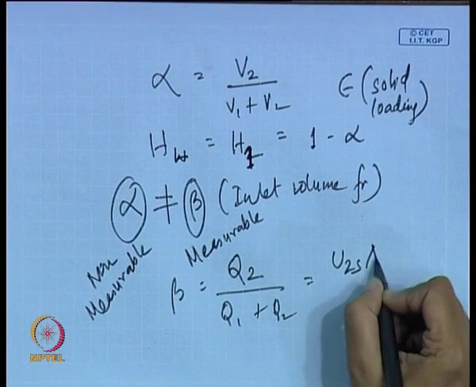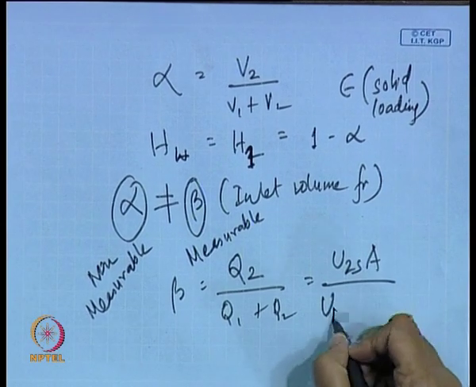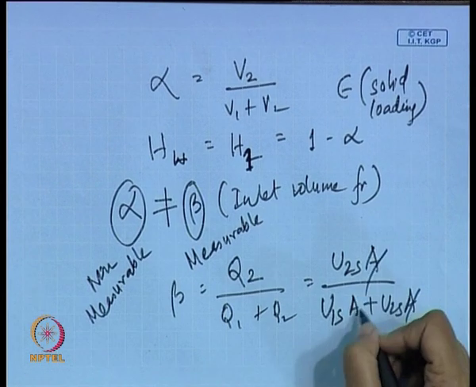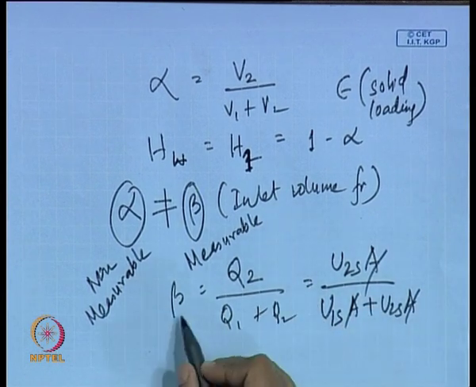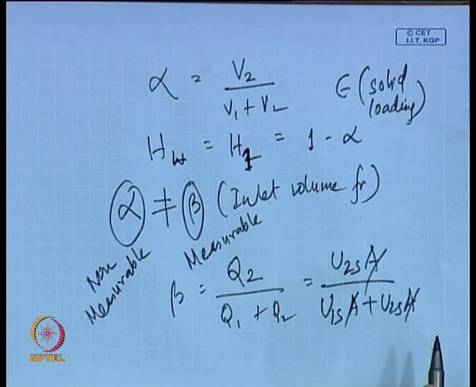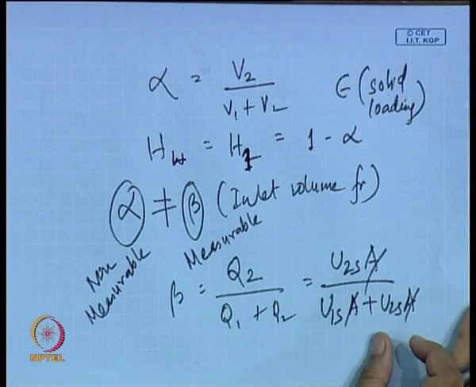Because Q2 is nothing but U2S A by U1S A plus U2S A, and the A's cancel out. So beta can be related with the superficial velocities as well. Definitely it cannot be related to the in situ velocities.